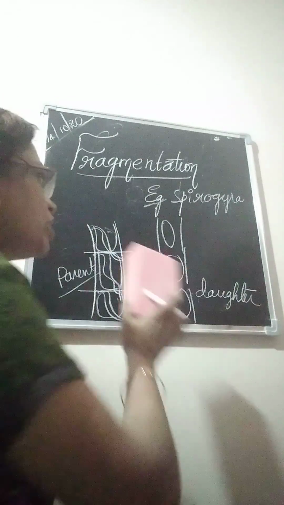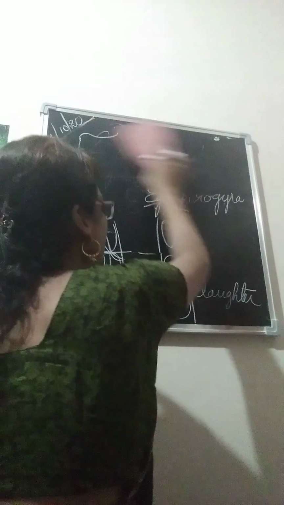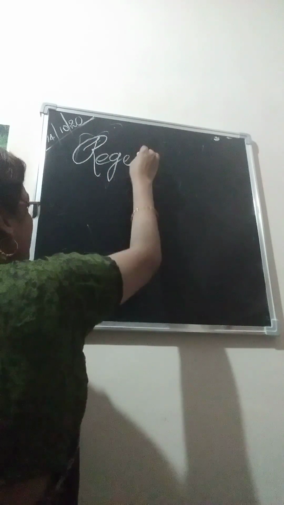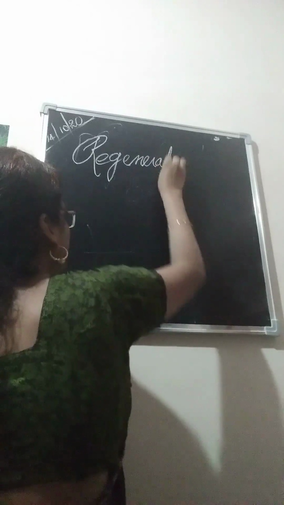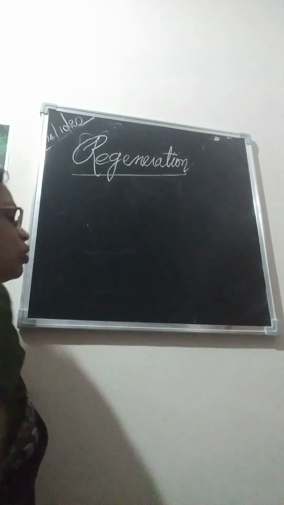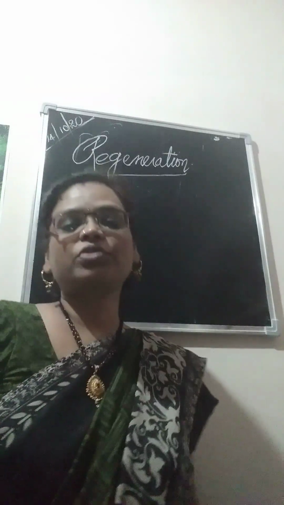We have completed fragmentation. Last but not the least is regeneration. Actually, regeneration is not considered an asexual mode of reproduction, but certain organisms are capable of giving rise to a new organism from the lost parts of their body.